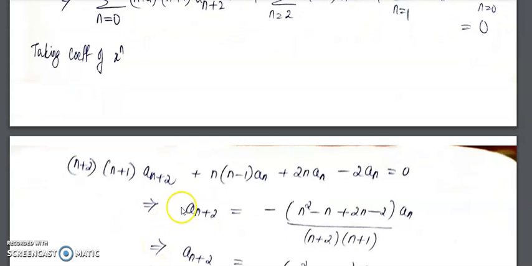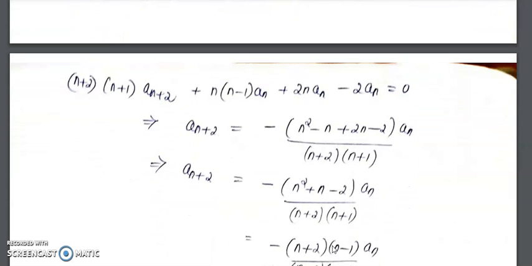So from that we will get a_(n+2) equal to minus, so this is n square minus n plus 2n minus 2 into a_n by n plus 2 into n plus 1. So when you simplify, you will get a_(n+2) equal to minus n square plus n minus 2 into a_n by n plus 2 into n plus 1.